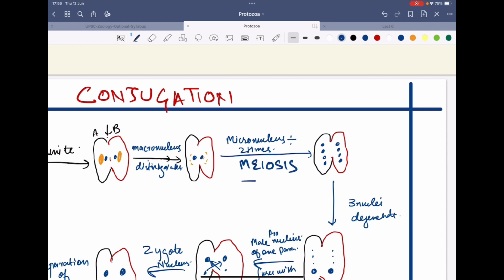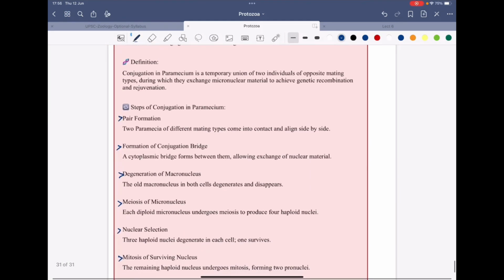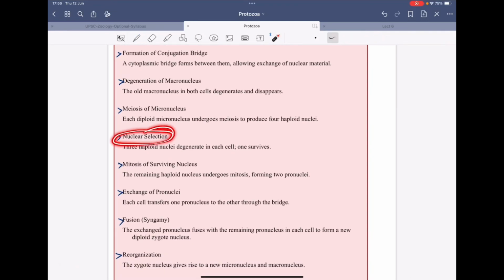Now that 4 haploid nuclei have been formed, nuclear selection happens. The 3 haploid nuclei degenerate and one survives, the one which is the fittest.